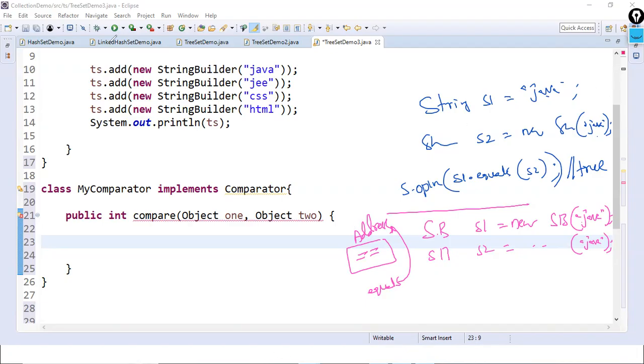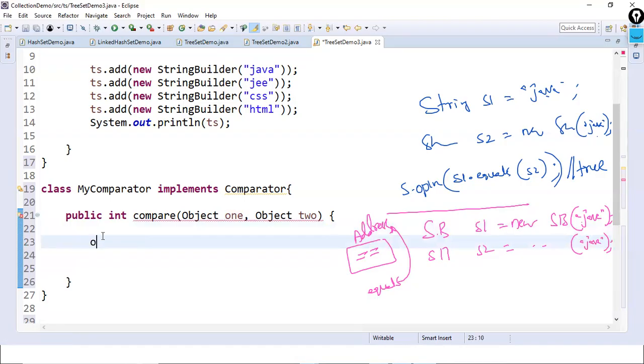How do we convert them into strings? It is just the toString method. toString is a method that we have to use on the StringBuilder object. What's the object variable name here? Which I'm using, s1. So s1.toString is a method.